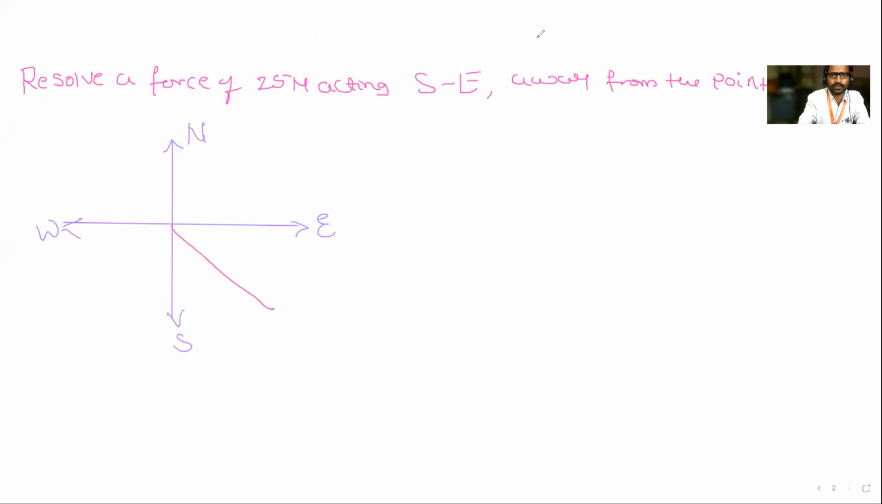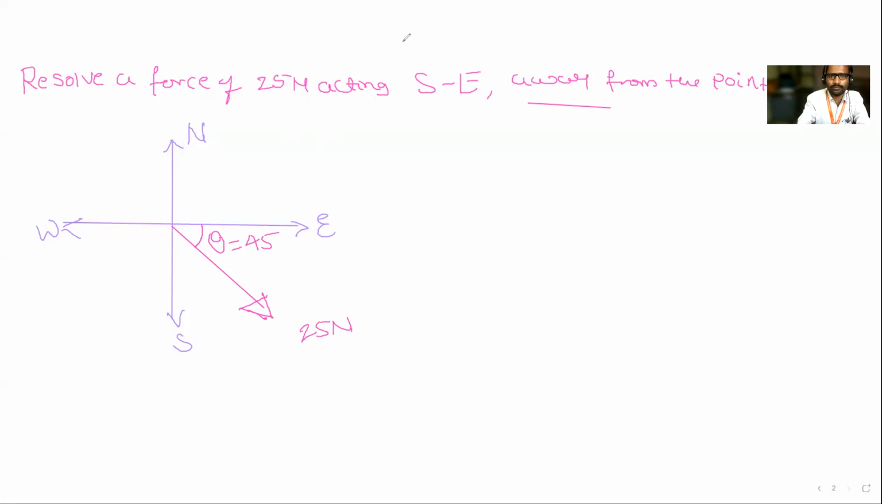So the force is moving like this. This is the southeast. Now is it acting towards the point or away from the point? He has given away from the point. Away from the point means the arrow mark is here. So this is the arrow mark of the force. How much is it? It is 25 Newton. Can you tell me with respect to the horizontal how much is the angle? 45 degree.